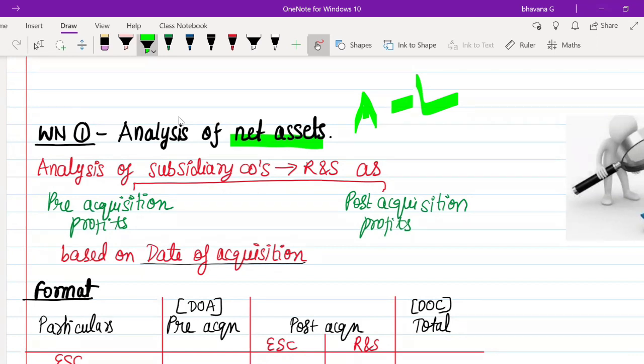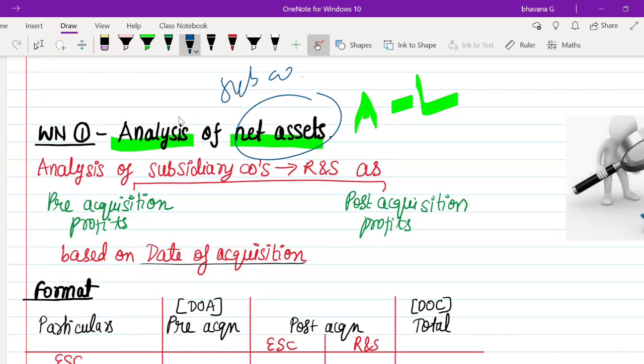Here we are going to analyze those net assets. That means we are going to analyze all your assets and all your liabilities, that is your net assets, and give an analysis on that. Whose net assets are we going to analyze here? Always remember, we are going to analyze the net assets of the subsidiary company, not the holding company.